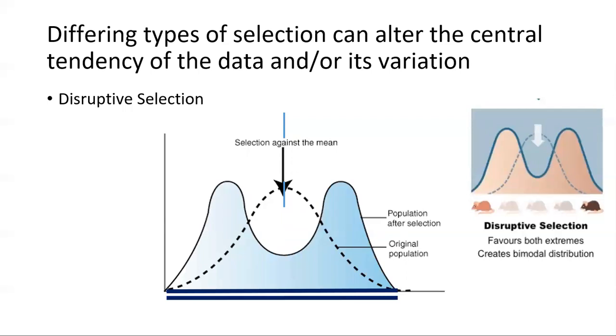The central tendency of the data would be split to both extremes, and the median and mean would still lie at the center of the data set and therefore would not be reflective of the central tendencies. In disruptive selection, the variance would increase because both extremes are favored.